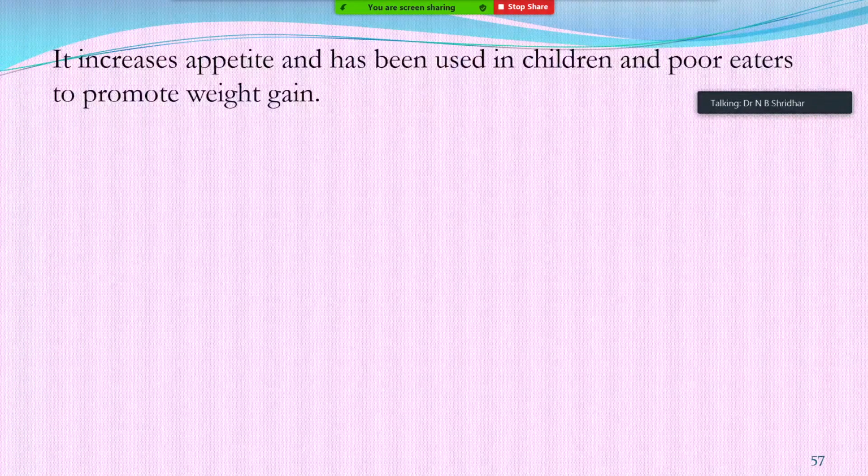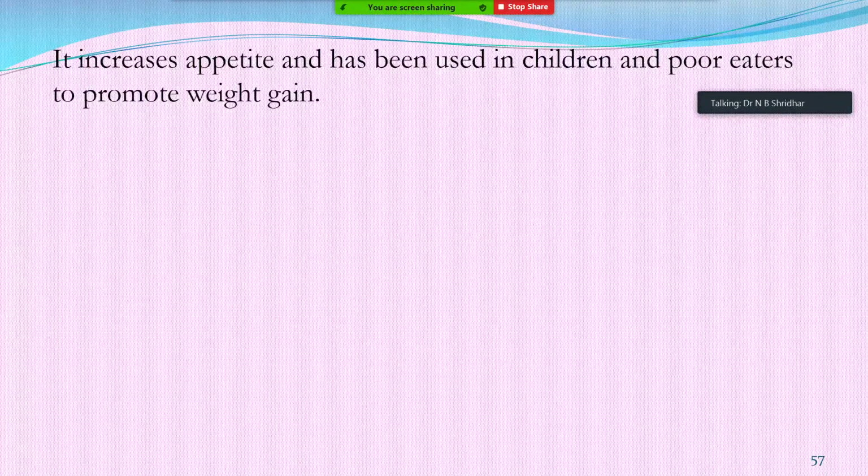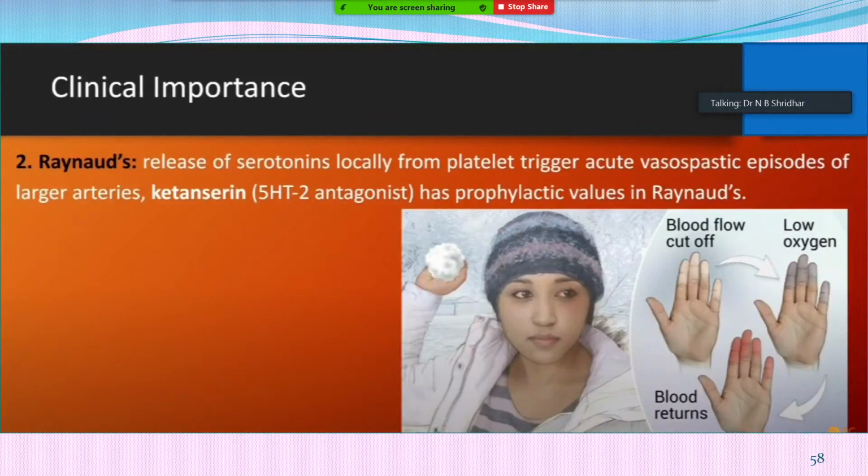And this is one of the very important agents that increases the appetite and has been used in children and poor eaters to promote weight gain also. So it's a very commonly used drug. And another disease is known as Raynaud's disease. It's the release of serotonin locally from platelets that triggers acute vasospastic episodes of larger arteries, and ketanserin has prophylactic value in Raynaud's syndrome.